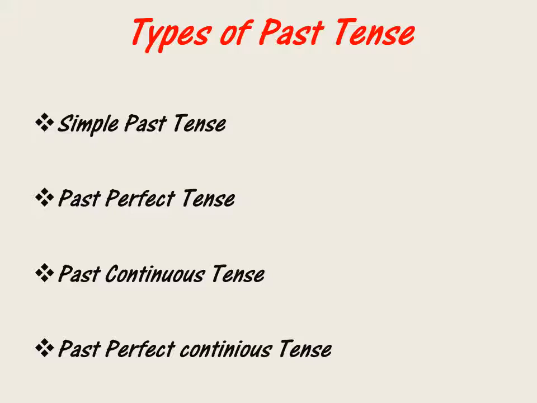So there are four types of past tense. The very first is simple past tense, then past perfect tense, past continuous tense and past perfect continuous tense. So these are the basic four types of past tense which we'll be covering one by one in all the videos.